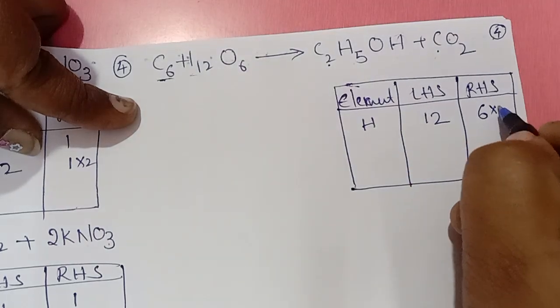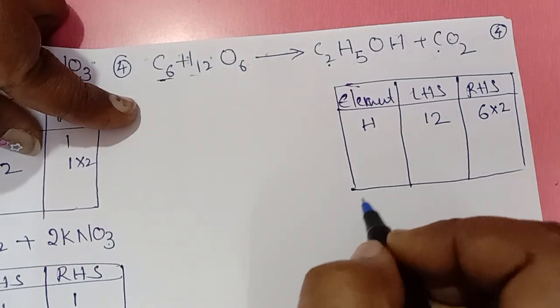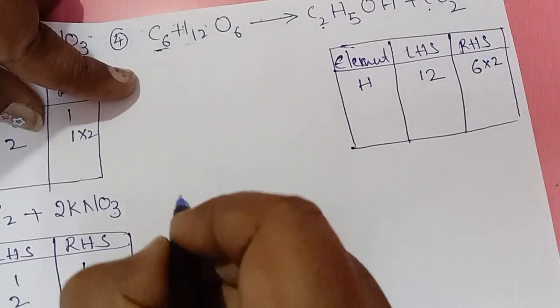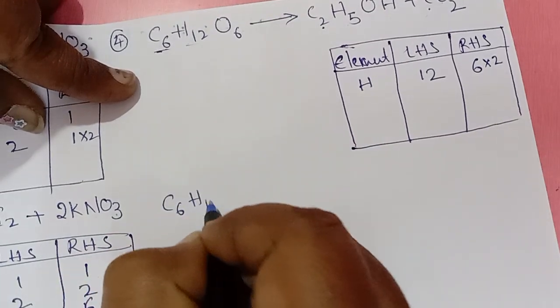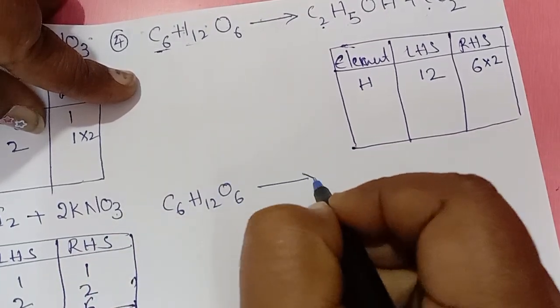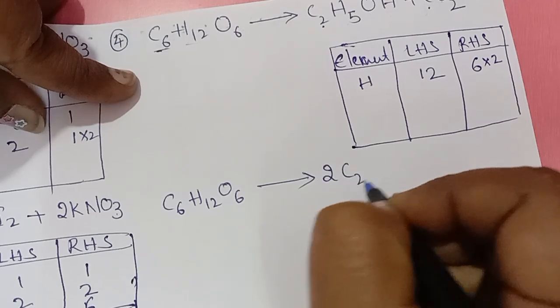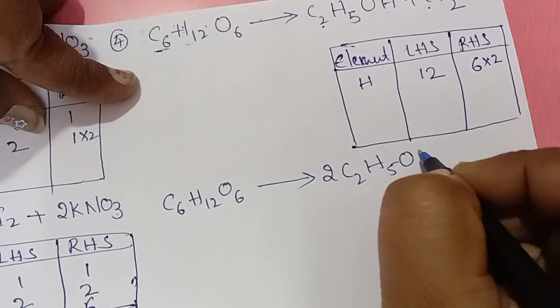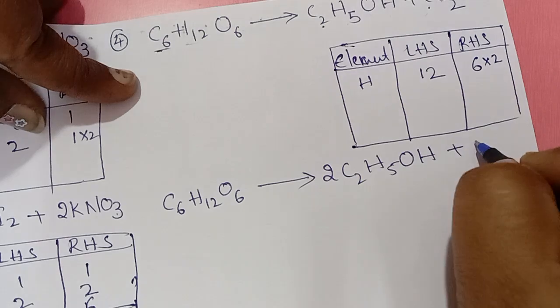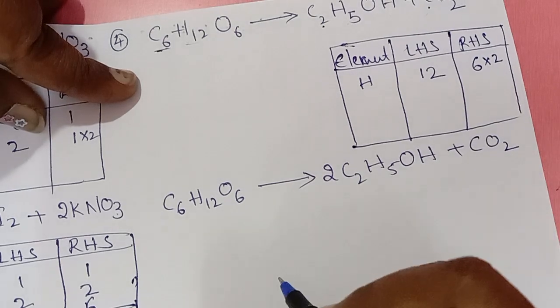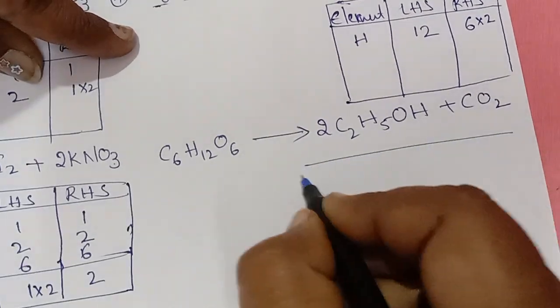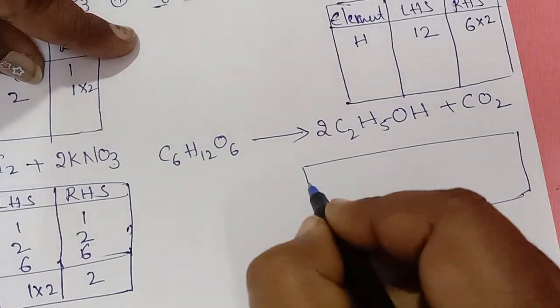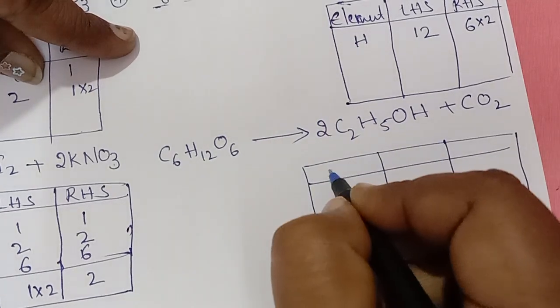So what can we do here? Multiply it with 2. 12, 12. Okay. C6H12O6 gives out 2C2H5OH plus CO2. Right? So again check your elements.